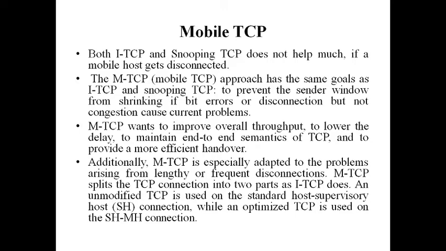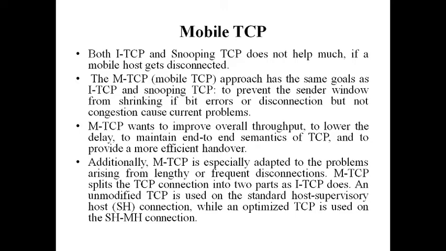Additionally, mobile TCP is especially adapted to the problems arising from lengthy or frequent disconnections. We are transmitting data over a wireless network, so a mobile device can move from one place to another, and it can also be disconnected in the middle. If the signal is not proper, disconnection takes place, and then packets will not reach the mobile host.